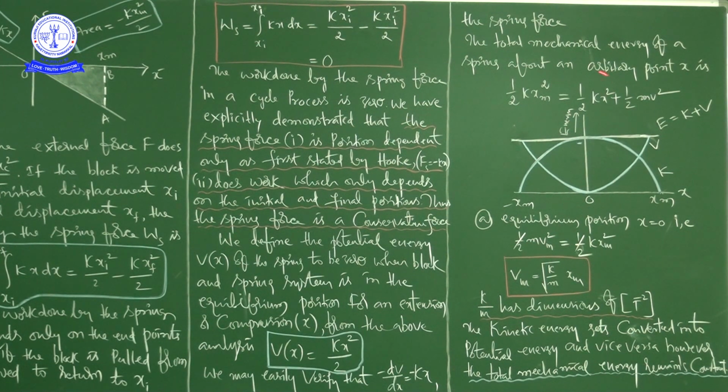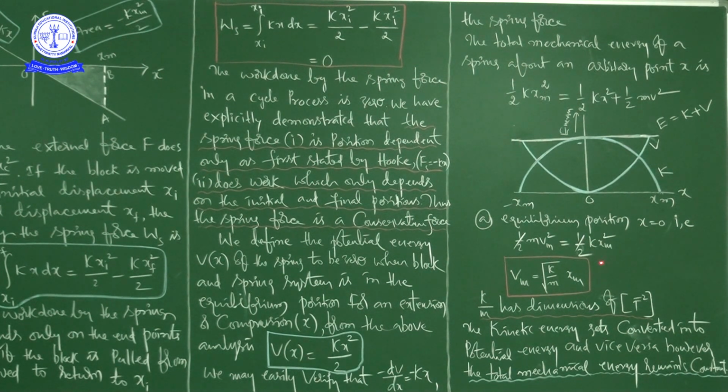At the equilibrium position the block has maximum speed, so in place of v we write vm. So 1 by 2 m vm square is equal to 1 by 2 k xm square. Then do some mathematical process on both the left hand side and right hand side terms.